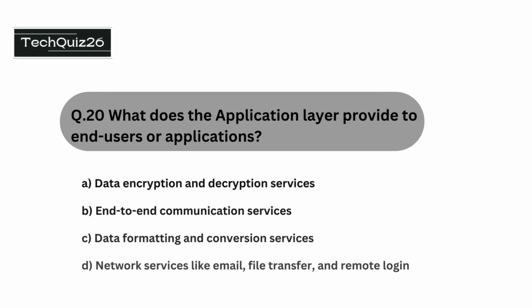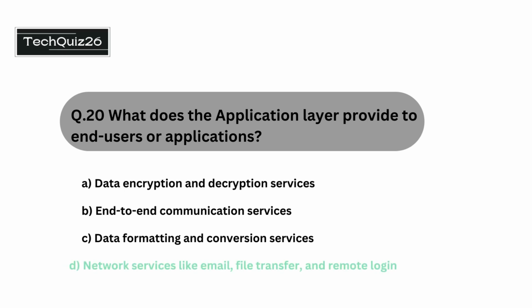Question number 20 is what does the application layer provide to end users or applications? The options are data encryption and decryption services, end-to-end communication services, data formatting and conversion services, network services like email, file transfer, and remote login. The correct option is network services like email, file transfer, and remote login.